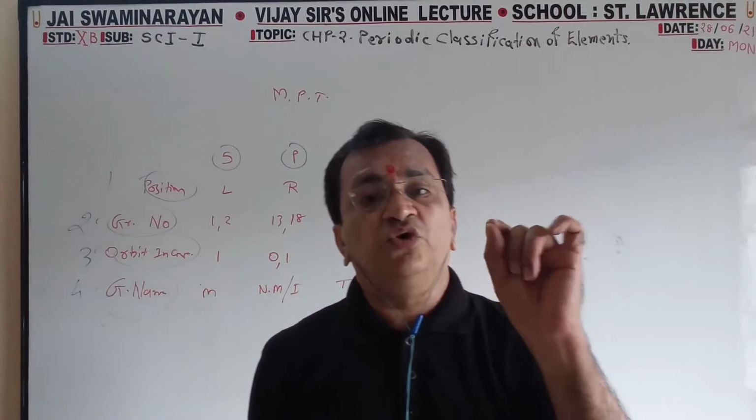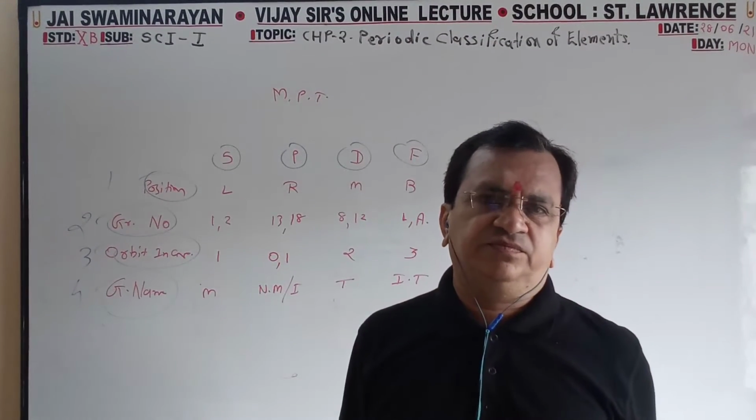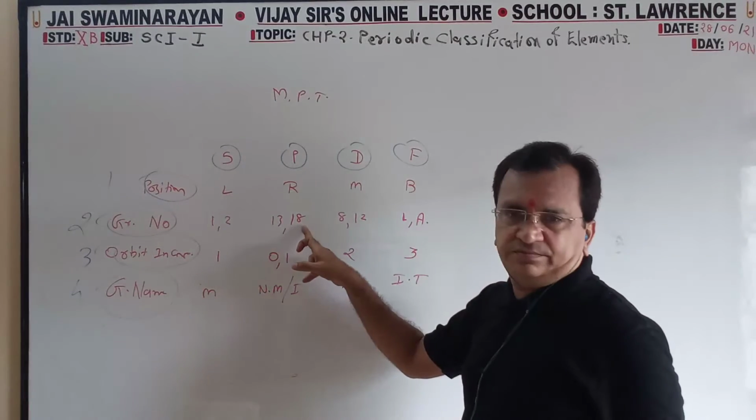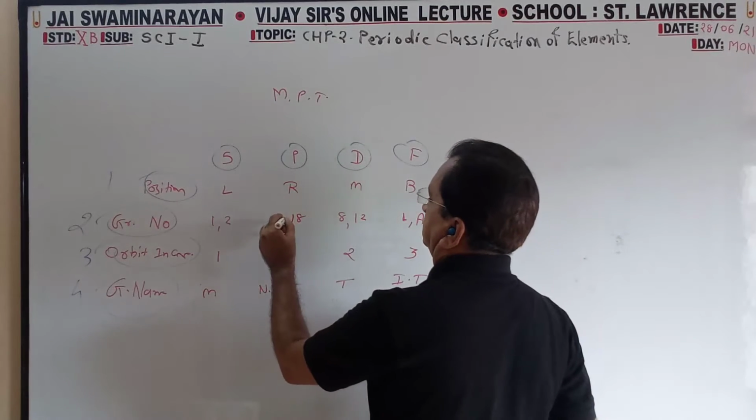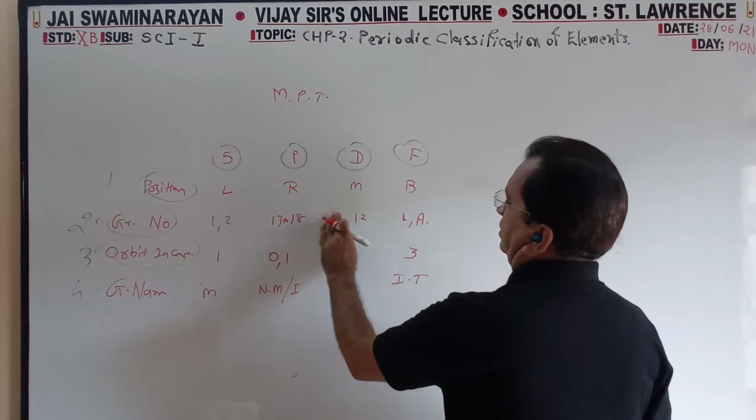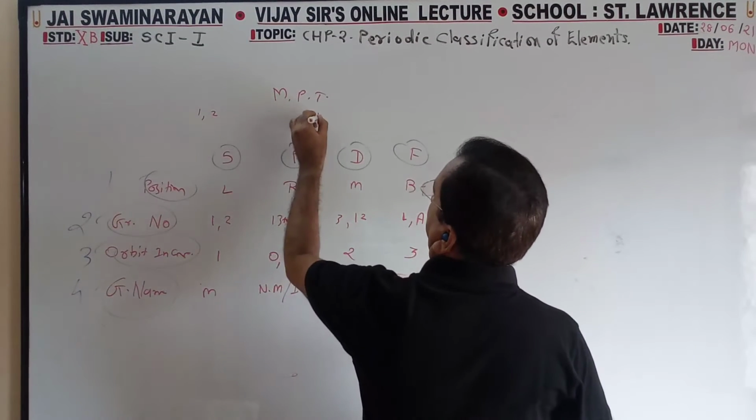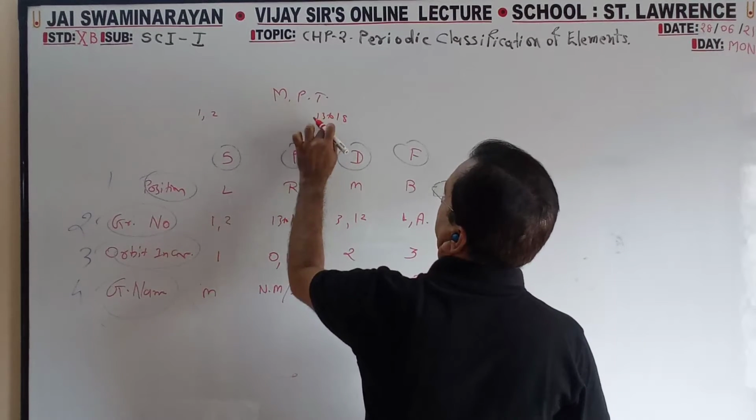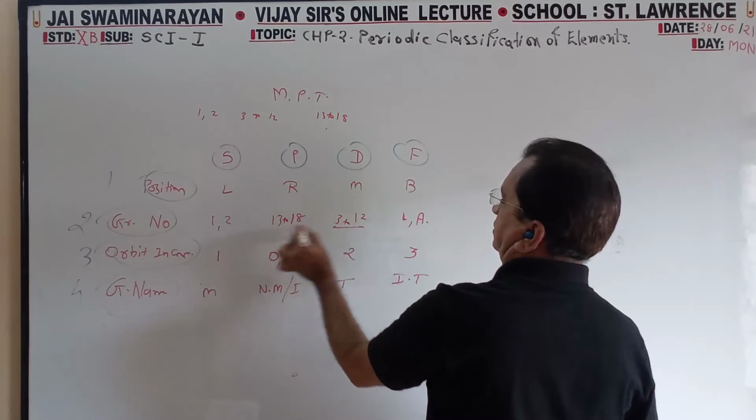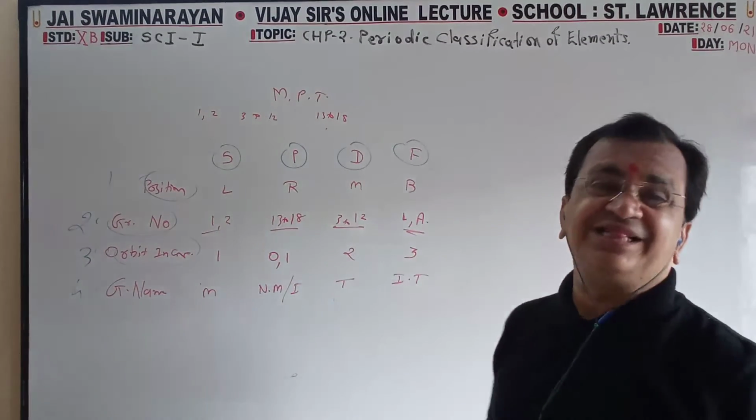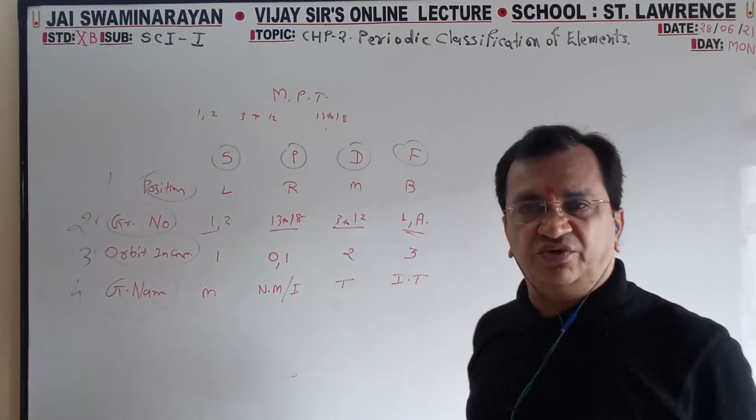S block, group numbers 1 and 2 only out of 18, first and second. Right side, from 13 to 18. In between, the middle, means 3 to 12. And at the bottom, L for lanthanide, A for actinide: lanthanide and actinide, 2 different series.